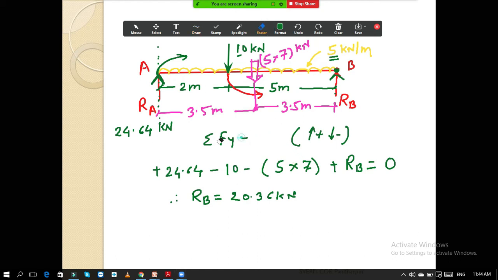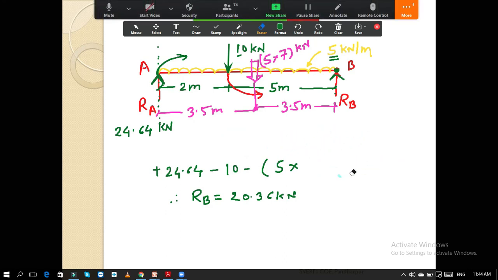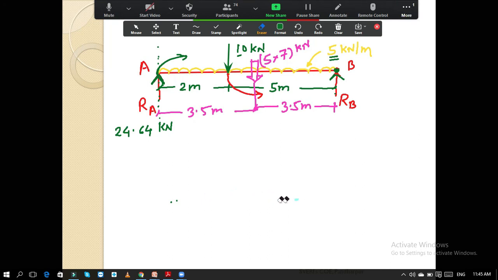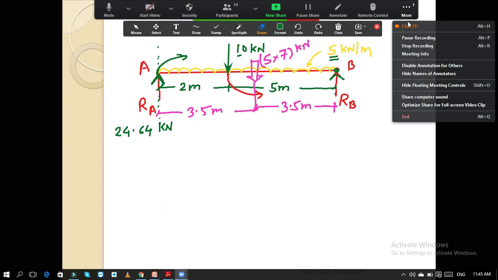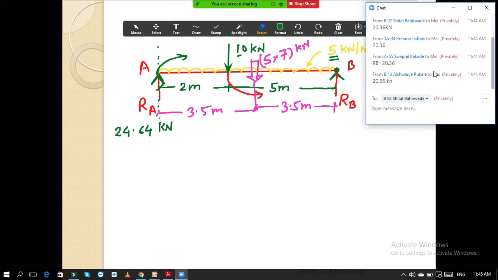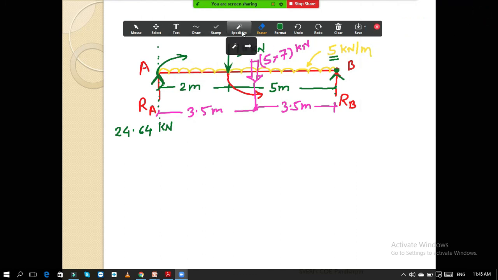So 20.36. 20.36. Okay. So here, now I will write over here 20.36 kilonewton.